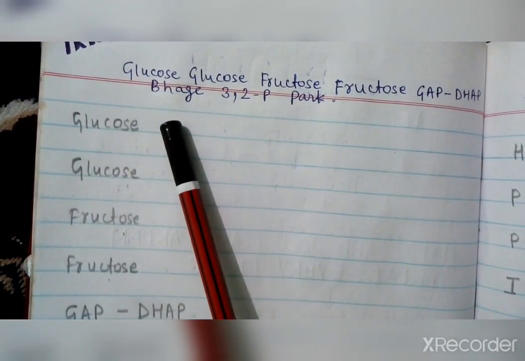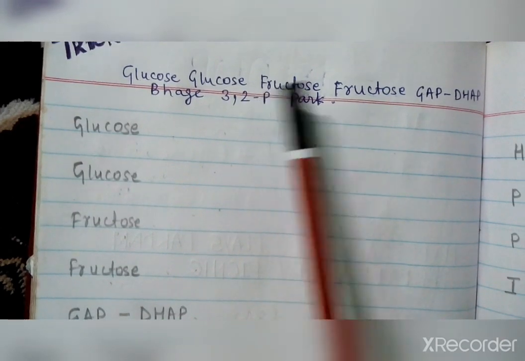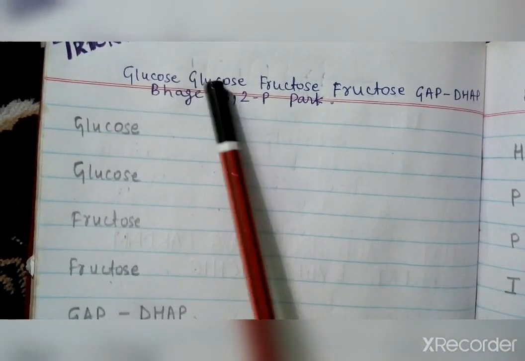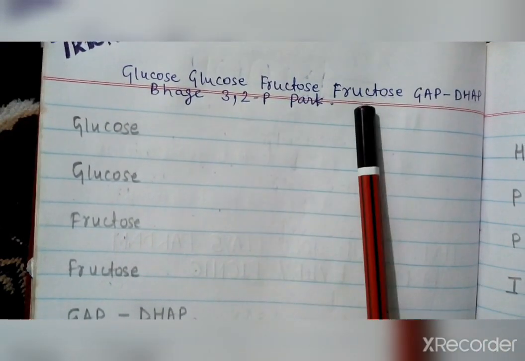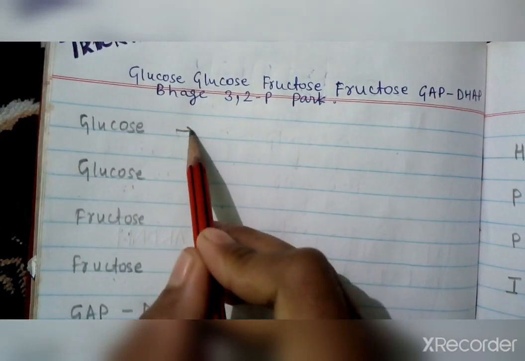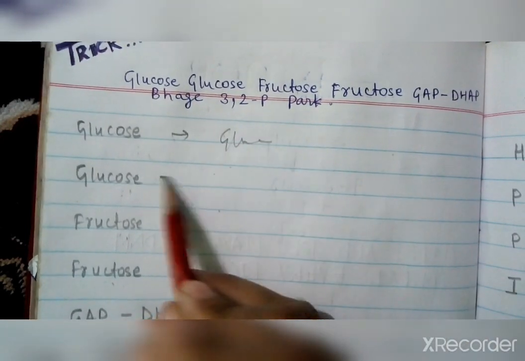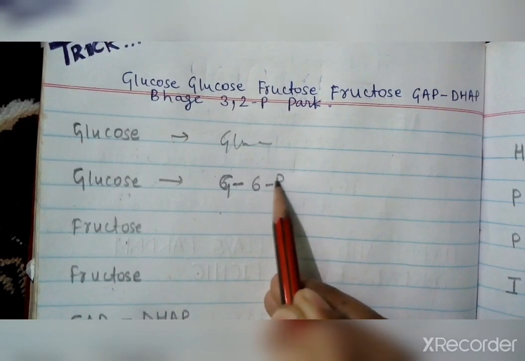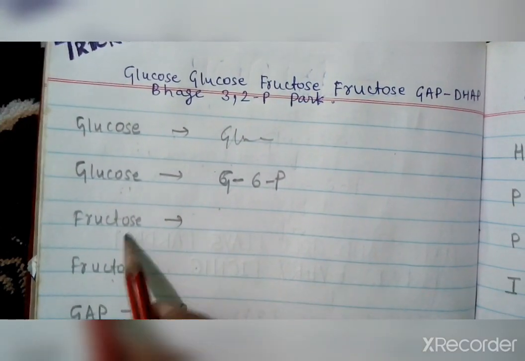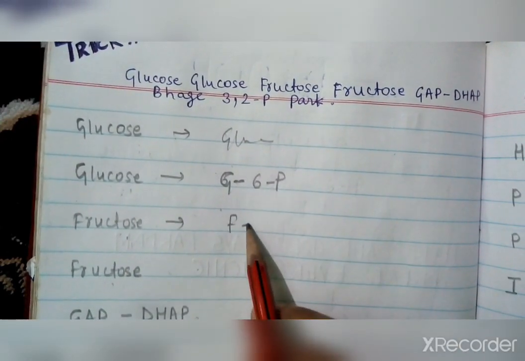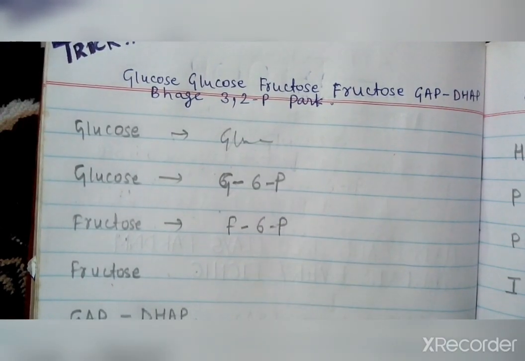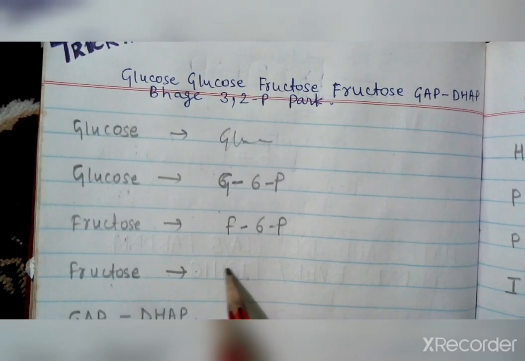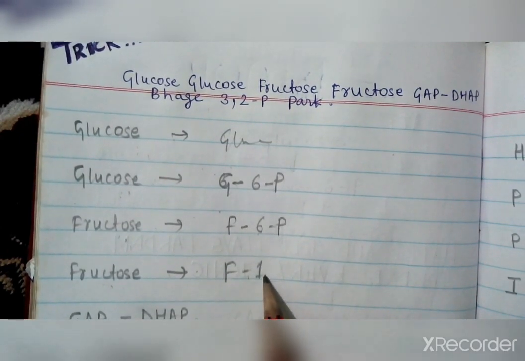So in that pathway there is glucose, fructose, kaptha bhage 3 to p par. Glucose, fructose, kaptha bhage 3 to p par. So the first glucose stands for glucose, the second glucose stands for glucose 6-phosphate. Now for fructose, from glucose 6-phosphate there is a formation of fructose 6-phosphate. Now from fructose 6-phosphate, one more phosphate group is added, so there is fructose 1,6-bisphosphate.